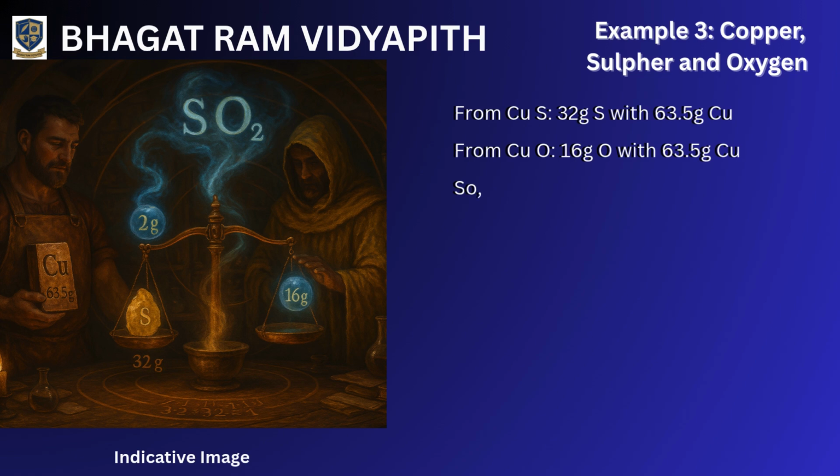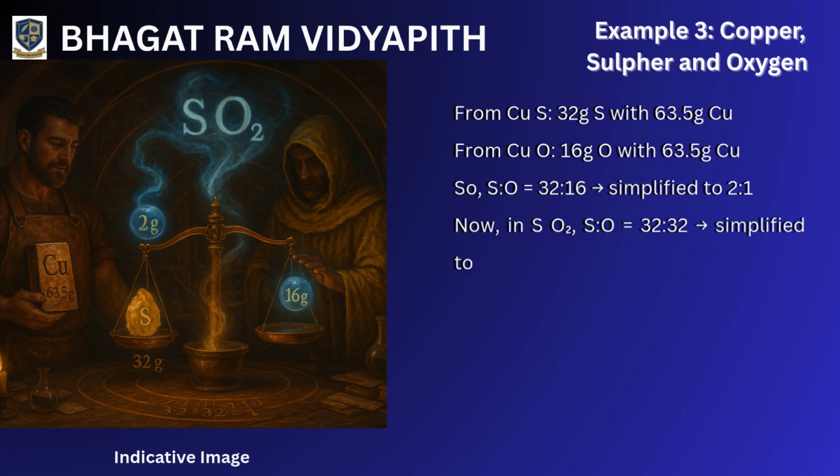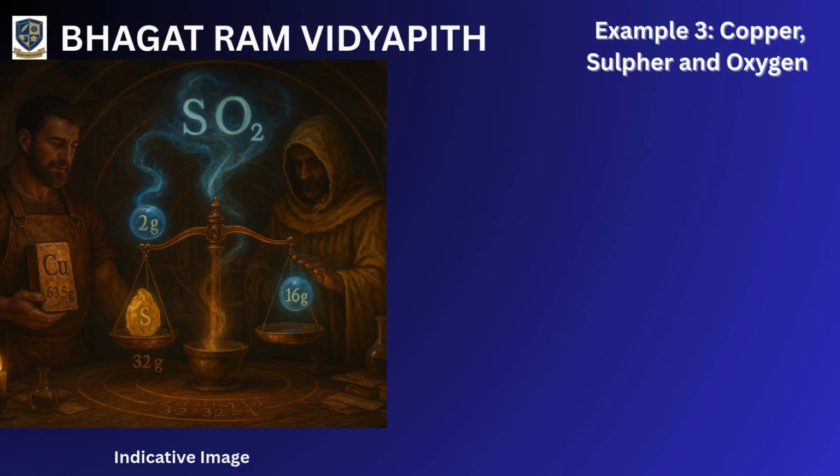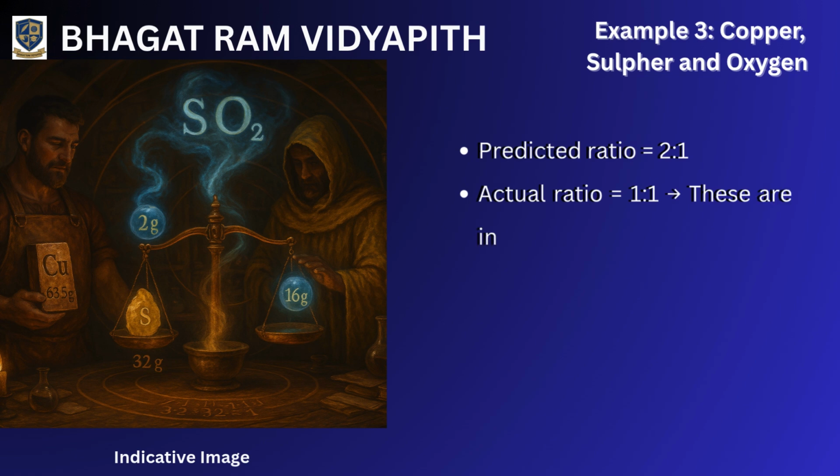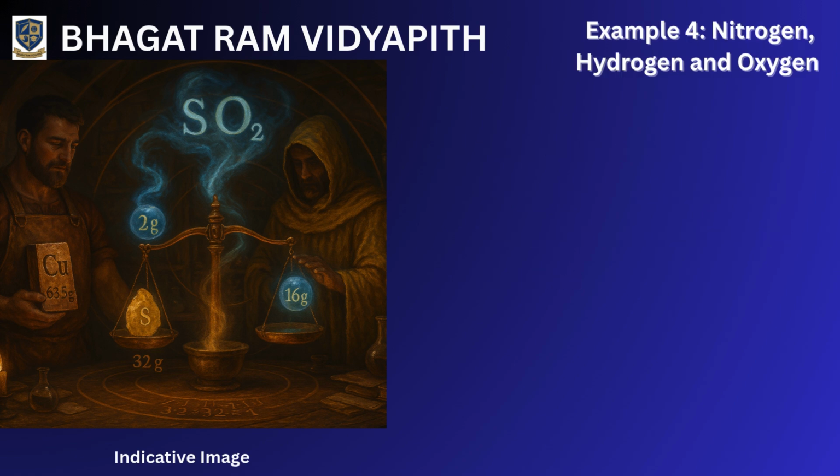From CuO, 16 g O with 63.5 g Cu. So, S:O is 32:16, simplified to 2:1. Now, in SO2, S:O is 32:32, simplified to 1:1. Compare. Predicted ratio is 2:1. Actual ratio is 1:1. These are in a simple ratio of 2:1. Law is verified.